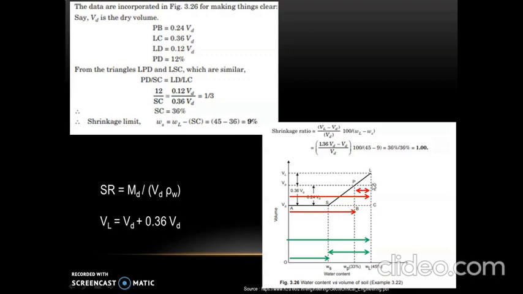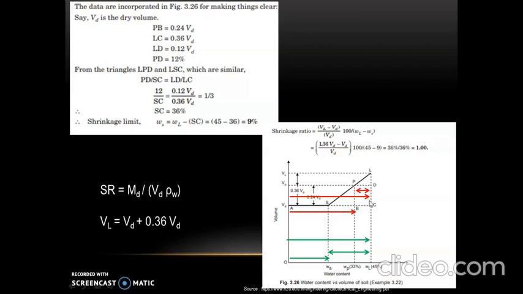So this is what is LD. LD will be equal to 0.36 VD minus 0.24 VD. So we get it as 0.12 VD, divided by LC.